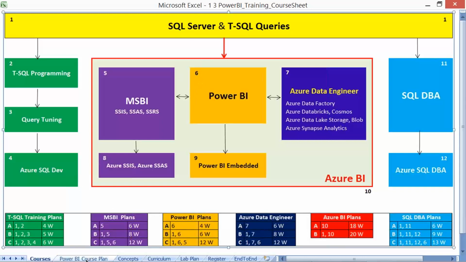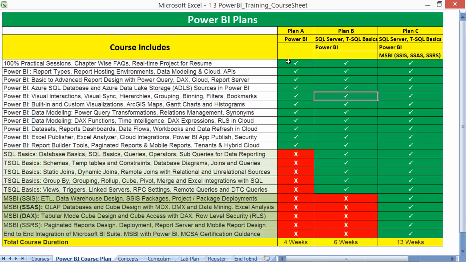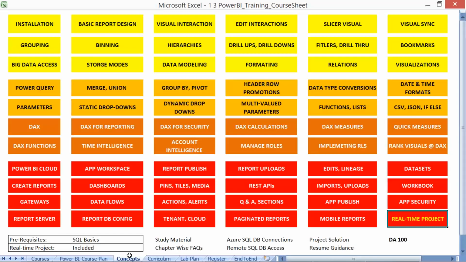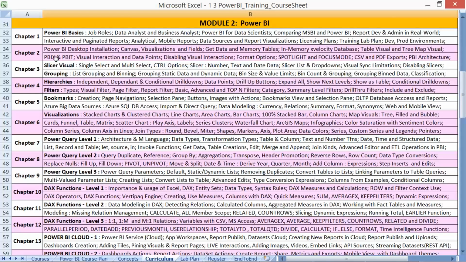course, a vast course. So 3 different plans. Either you go for core Power BI, or SQL plus Power BI, or SQL, Power BI, MS BI together. What's the difference between these? We'll go there in the next 2 to 3 minutes. So this session notes includes, you would be provided with the session notes. It includes the complete roster, the concepts, and the curriculum, chapter-wise course curriculum to be more specific.